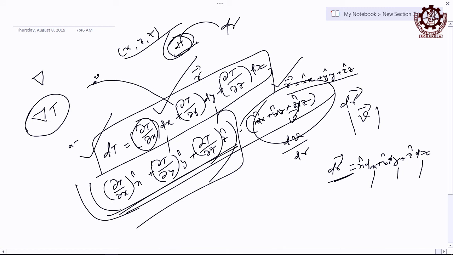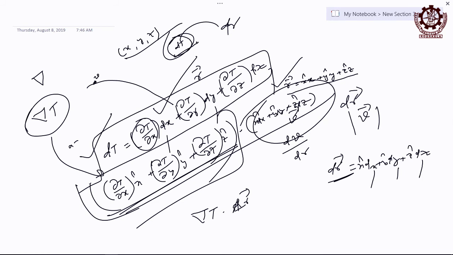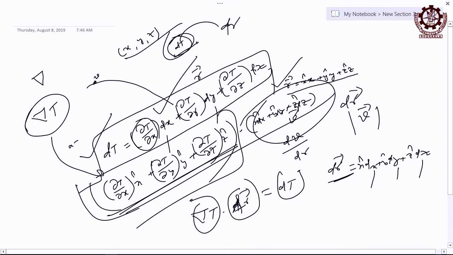This bracket is nothing but this quantity. So it is del T dot dr, you can write. So ultimately, what you are telling? dT, right. This is scalar, this is a vector, this is also a vector, but the dot product of these two vectors is again scalar.